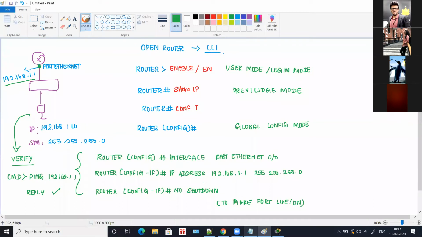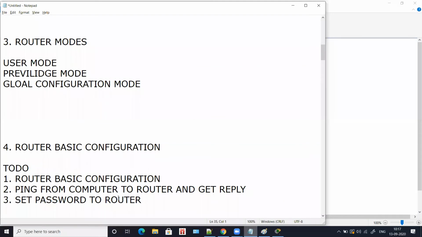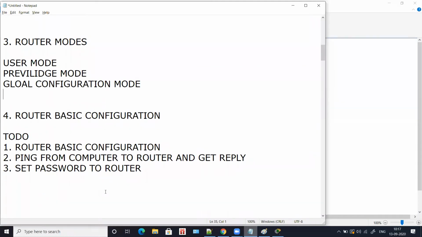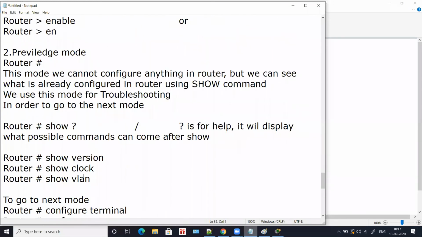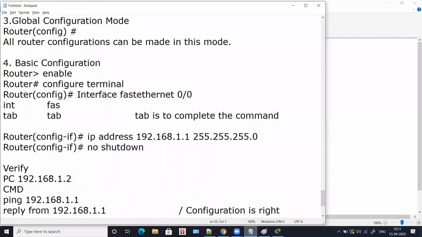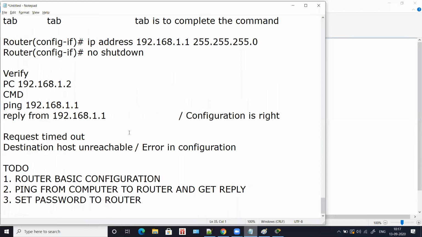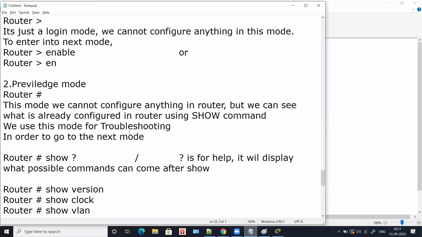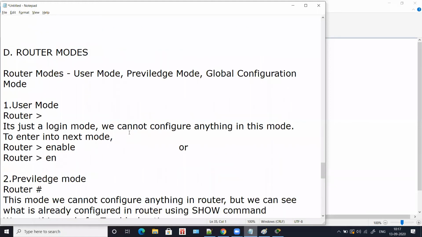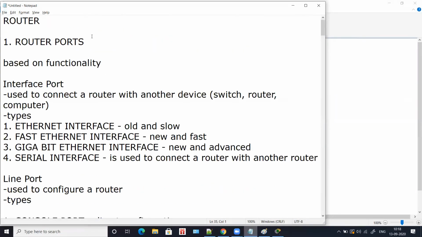All right, so this is with router configuration, and all the steps which I told you, I will post in the notes, and you can see the steps. I have the notes written here, each and every step of what you have to do. You have to enable, configure terminal, choose the interface, IP address, no shutdown. I will paste the notes, and you can go through the notes and the video, and you can do the assignment. Yes, so this is router basic configuration.